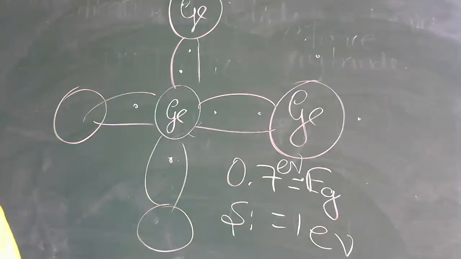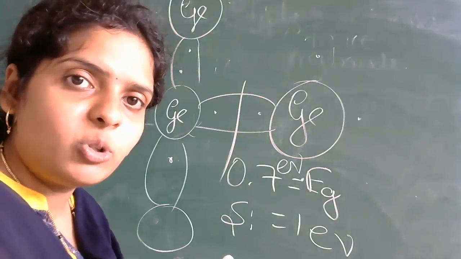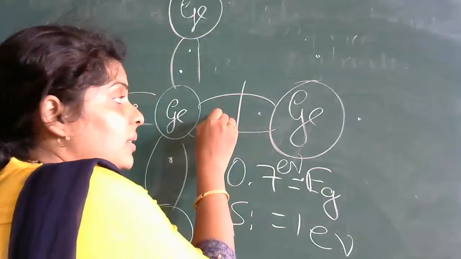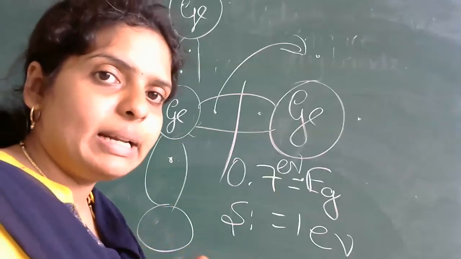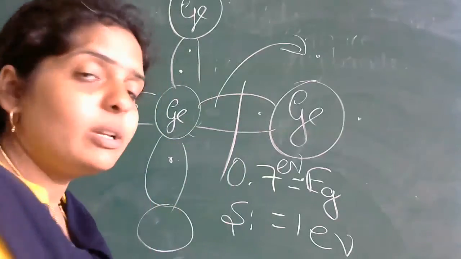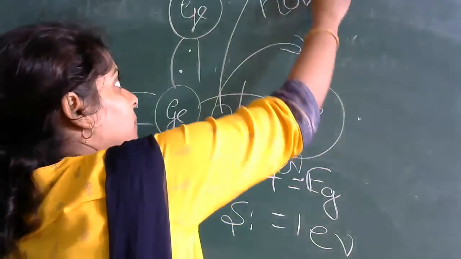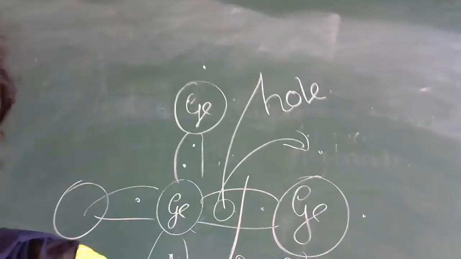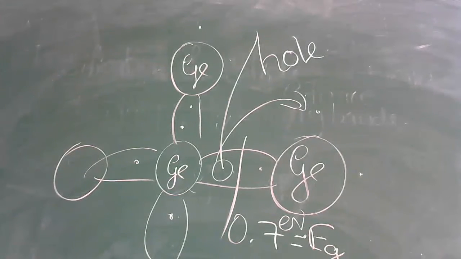When these electrons are removed, the removal of one electron leaves a vacancy. When the bond breaks by supplying some amount of energy, the electrons become free for conduction and go out. Therefore an electron is missing and it creates a gap. This gap is called a hole. The missing electron in the covalent bond is called a hole, which acts as a positive charge.